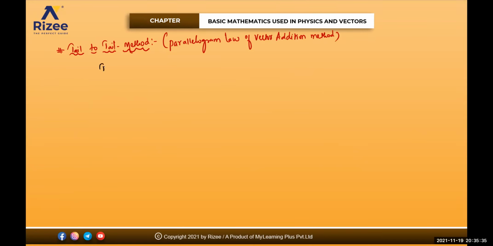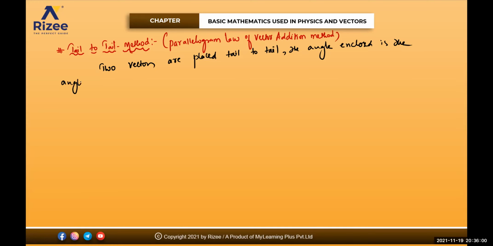Okay. So what I'll do is, two vectors are placed tail to tail. So then the angle enclosed is the angle between the two vectors. Clear?